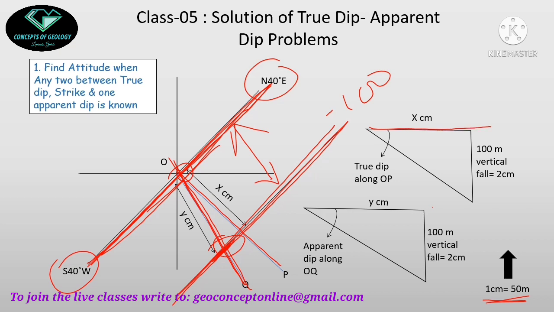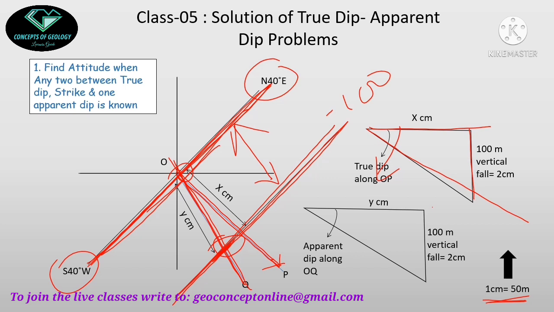I will make a vertical fall of 100 meter again. Suppose it is 2 centimeter according to my scale. I will construct this triangle, and I will measure this angle to find out the true dip. So this will be the true dip, and the direction of true dip is known previously. So this is the process to find out the true dip when the apparent dip is known.